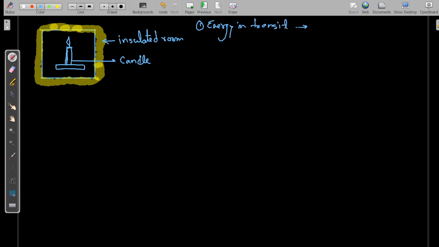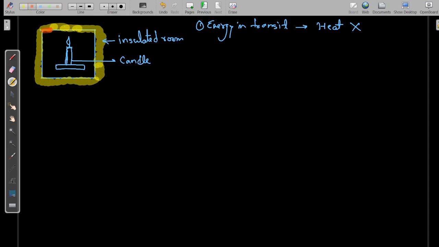You can see, since the room is insulated, there is no heat transfer that can take place. Similarly, there is no work transfer I can see, because whenever we want to check whether there is a heat transfer or work transfer, we have to watch the boundary of the system.